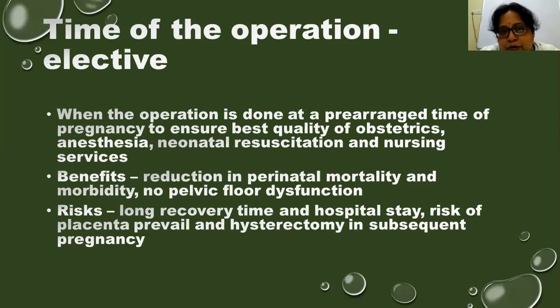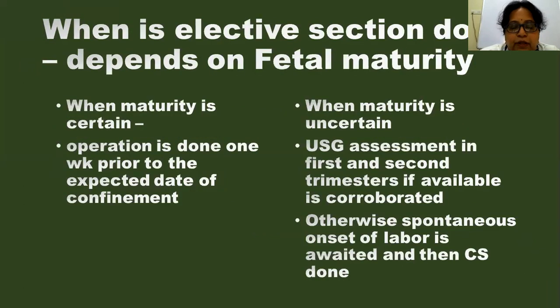Once she undergoes a cesarean section, there is always a chance of placenta previa in the next pregnancy. And if there is any complication at the time of the next repeat cesarean section, she might even land up in hysterectomy. So these are the risks. Compared to vaginal delivery, cesarean always carries a mild risk.